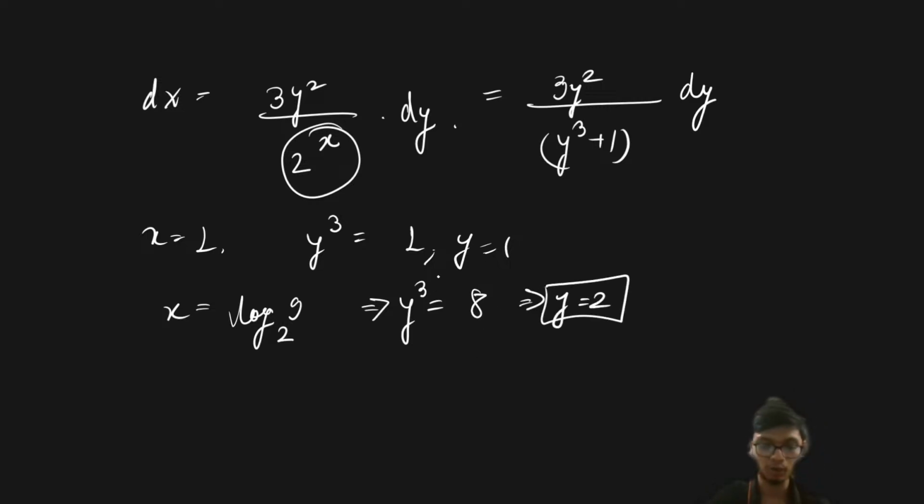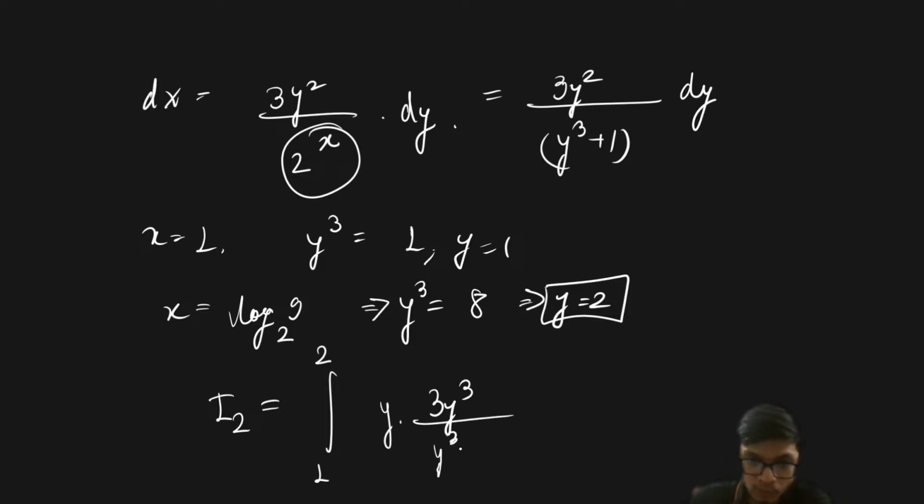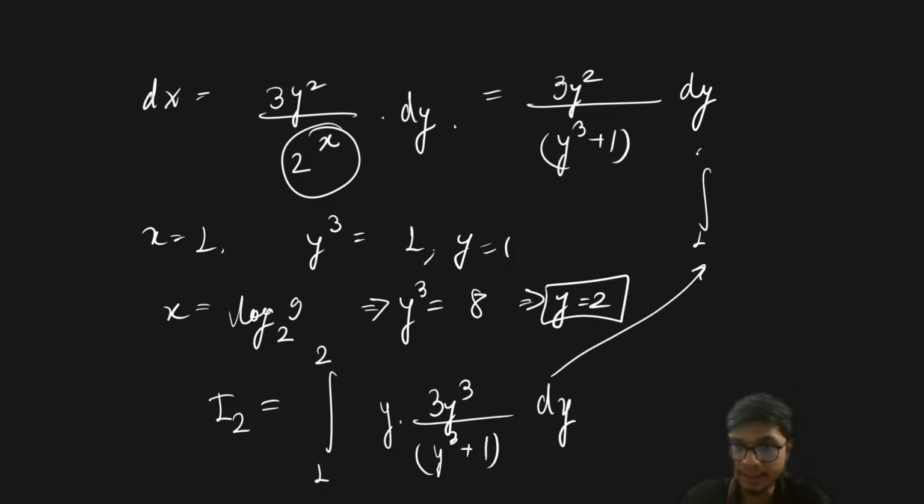So what is more interesting to observe is that in the second integral, if you change the integrand from dx to dy, it is basically going from 1 to 2, y into 3y square divided by y cube plus 1 into dy, right? Now if I put y equal to x, the same thing remains. So I can always change the variable again. There is 1 to 2 integration of 3x to the power, just let me check.